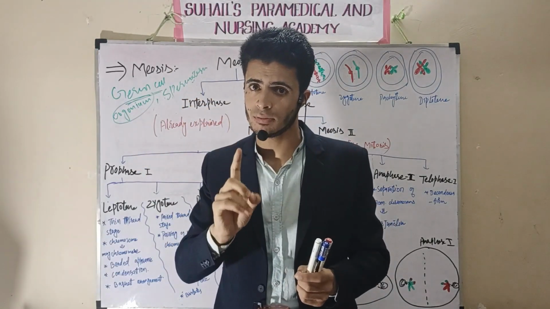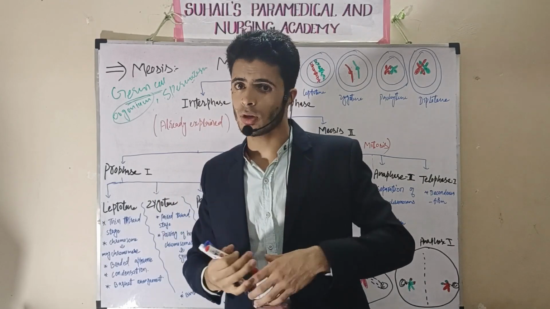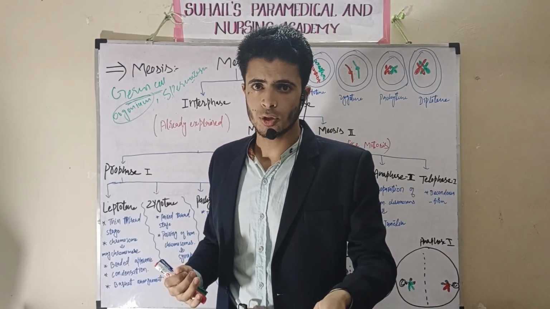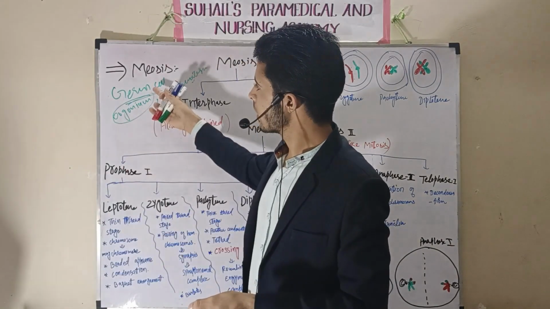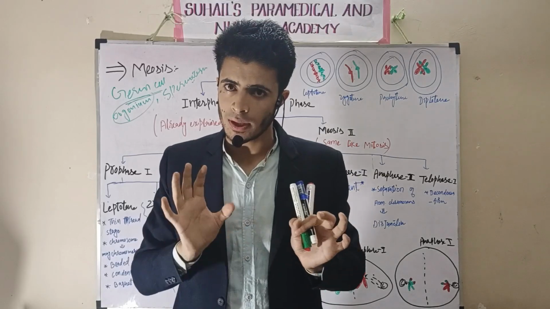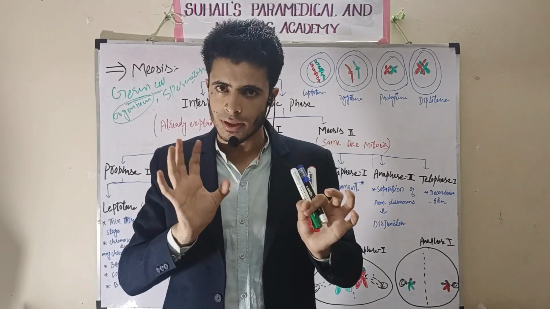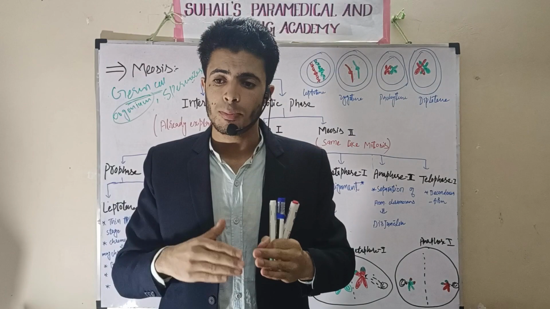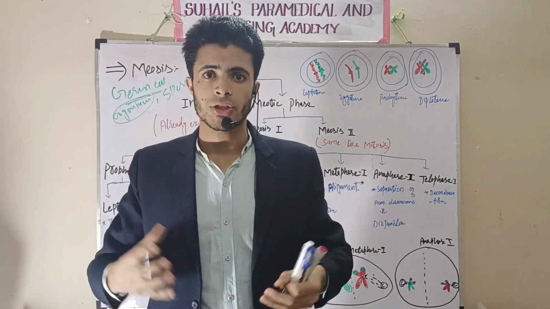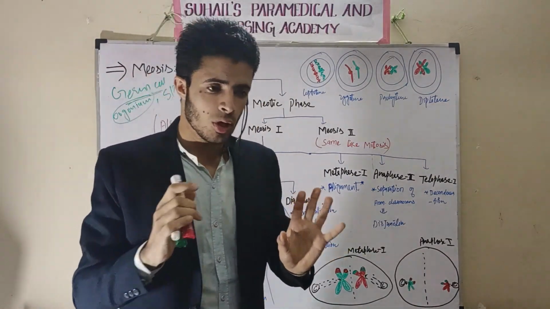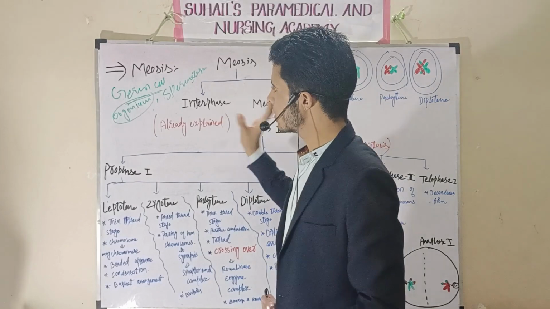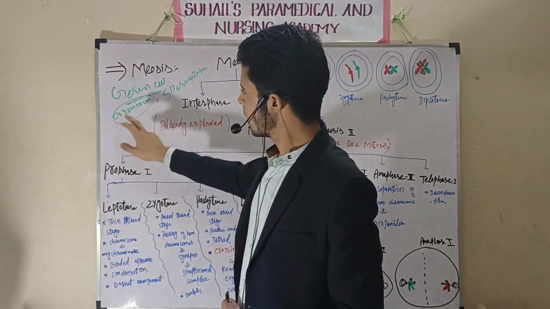Remember, variation is normal, but mutation is not a normal thing. Mutation means any deviation from the normal genome. But here there will be variation, and the variation is beneficial for the human species. Whenever there is variation, only then will there be a variety of characters and behaviors in the human population. I will tell later where that occurs. Today we are going to explain the meiosis that occurs in oogonium and spermatogonium.